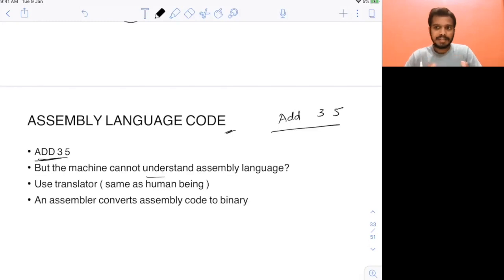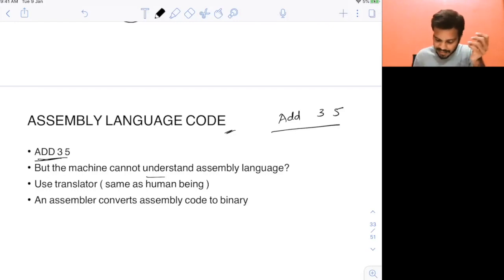But you know that your system cannot understand this add 3 and 5, right? Your system only understands binary. So of course you need to do something. You need to convert this add 3, 5, which is the assembly language code, into binary. The machine cannot understand this assembly language.